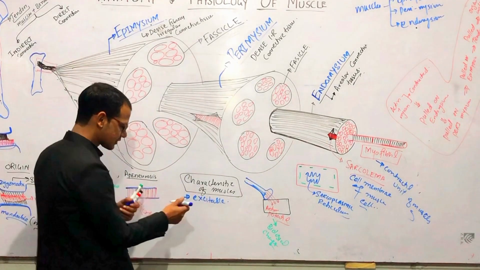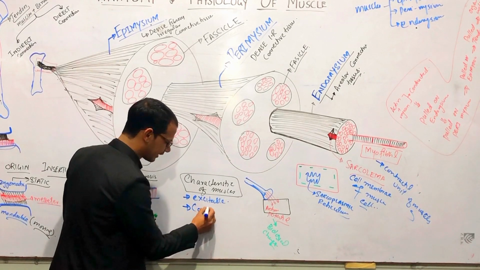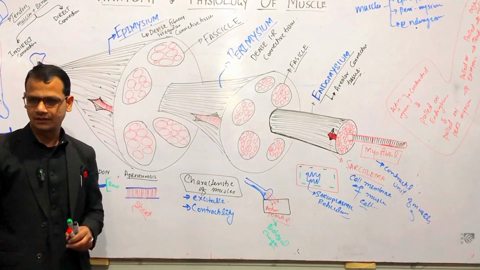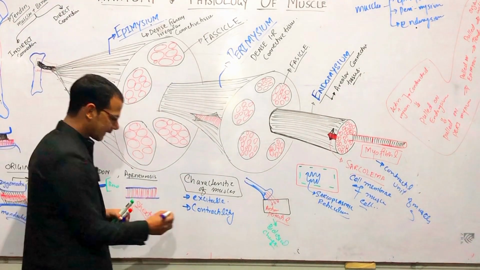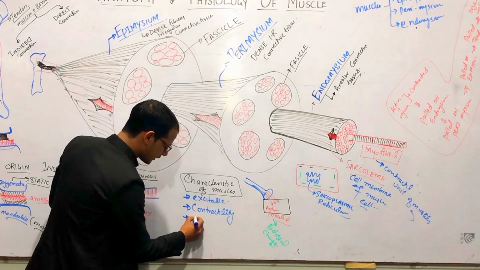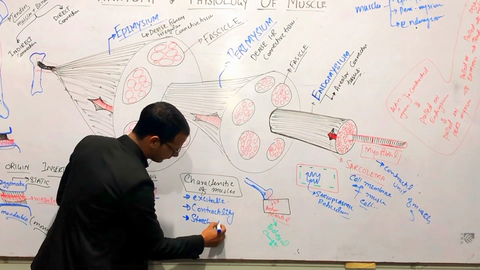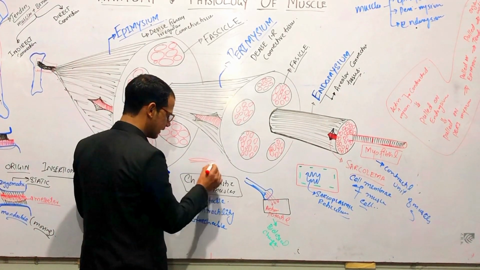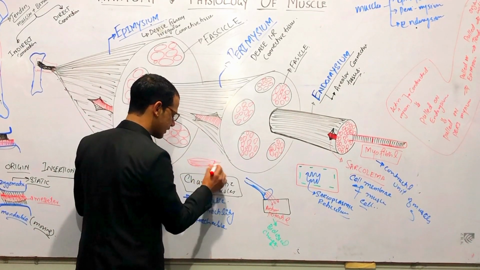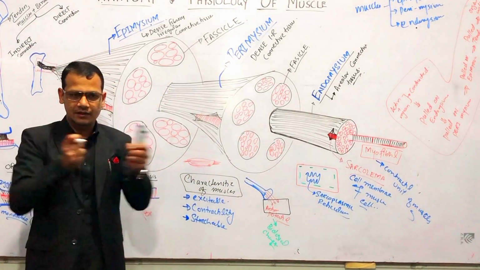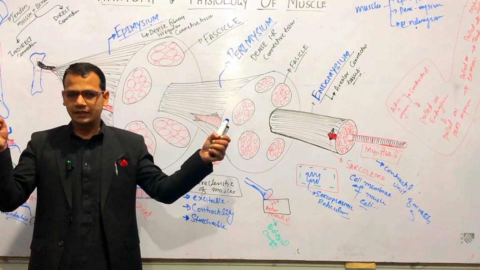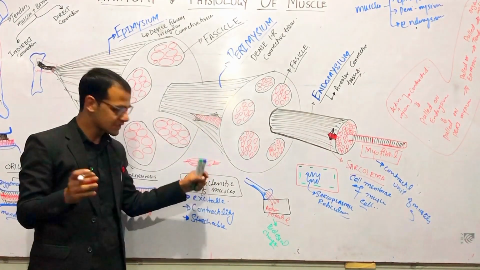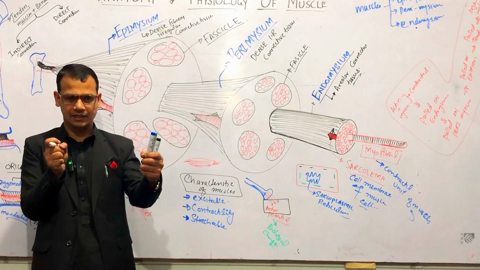Then the second thing: by this excitability, these muscles can be contracted, right? So the second characteristic of muscle is contractility. The next thing is stretchable. Stretchable means, for example, if this is the muscle and by some action potential it is contracted, when the stimulus finishes, these muscles will take their old position again, right?